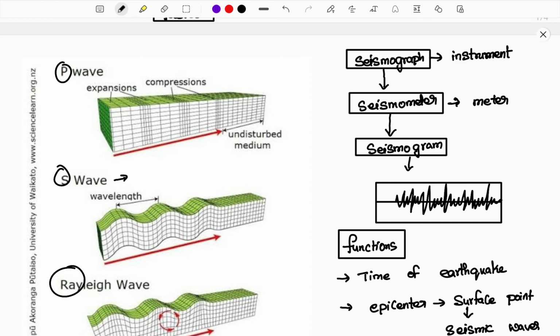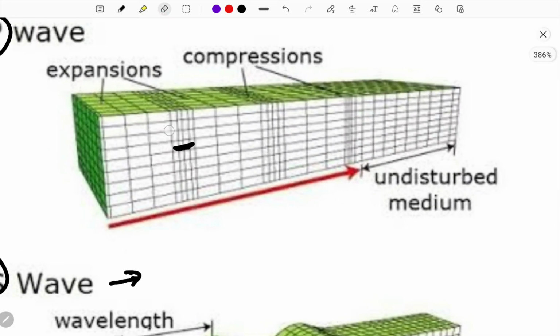In further videos, whenever time permits or based on your request, I will be making a video on P and S waves and other surface waves. Here, this P wave has expansion and compression. See here, this is closely packed. Let me zoom it out so you can understand clearly.